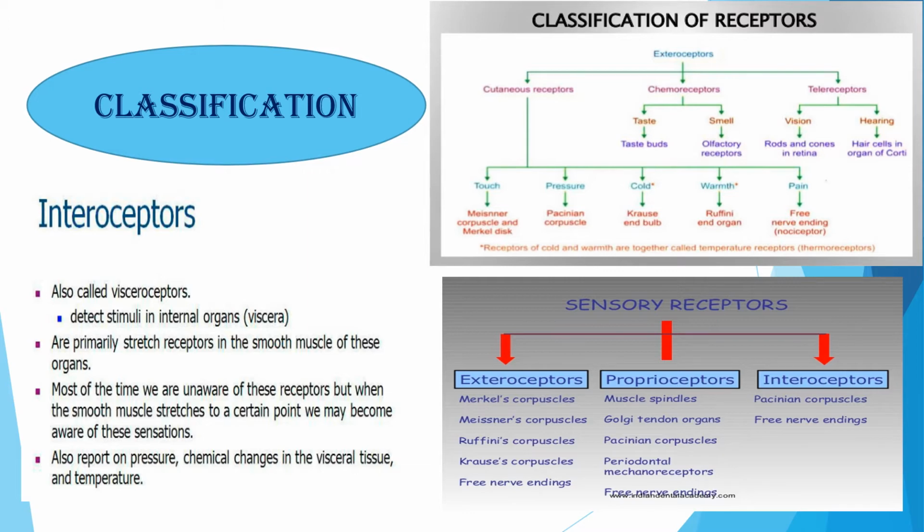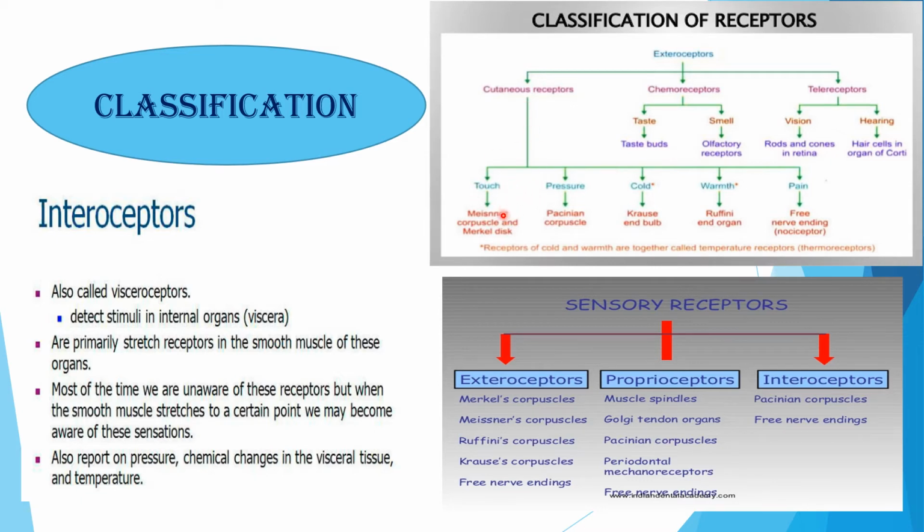I am showing you the classification of exoreceptor and interoreceptor separately. Examples are there in your book. Read at least one example which justifies that particular classification name of the receptor. So let's start. This is the classification of exoreceptor: cutaneous receptor, chemoreceptor, and teloreceptor or telereceptor.